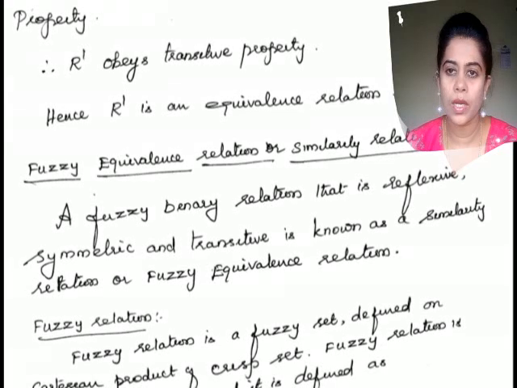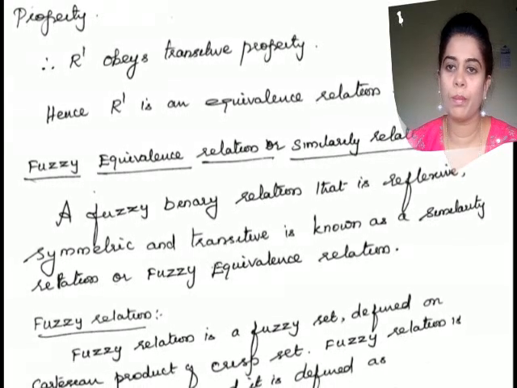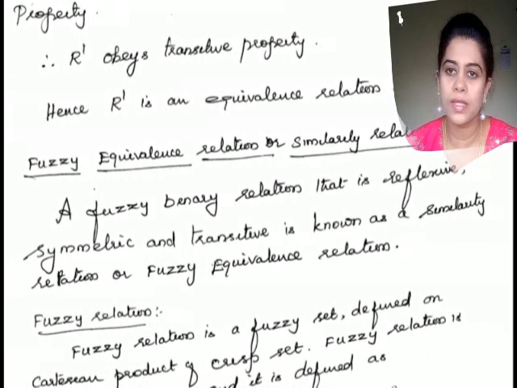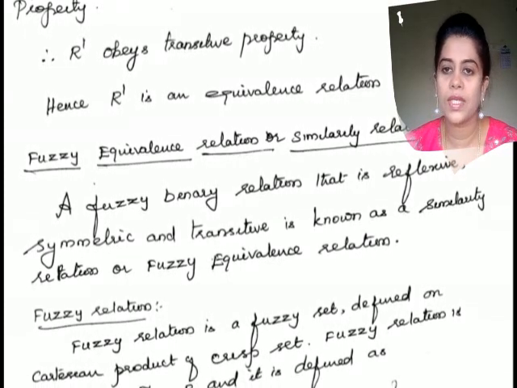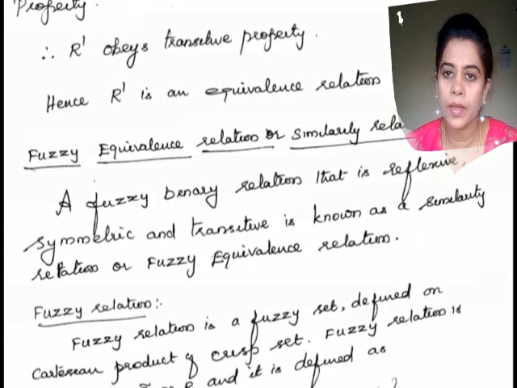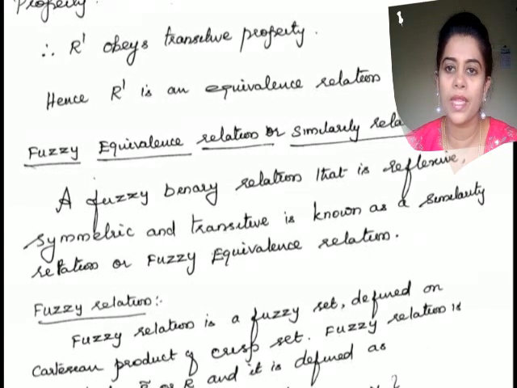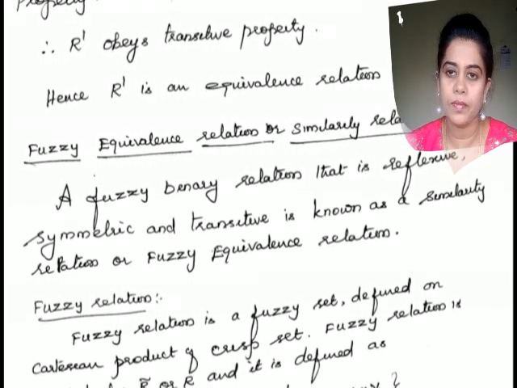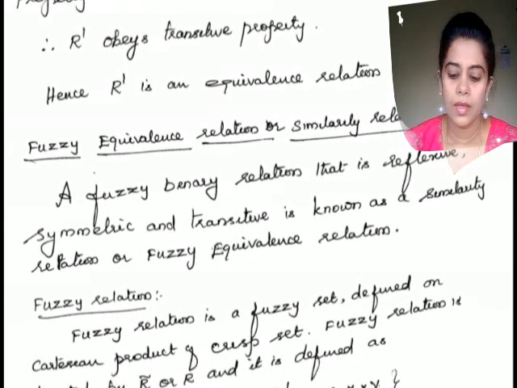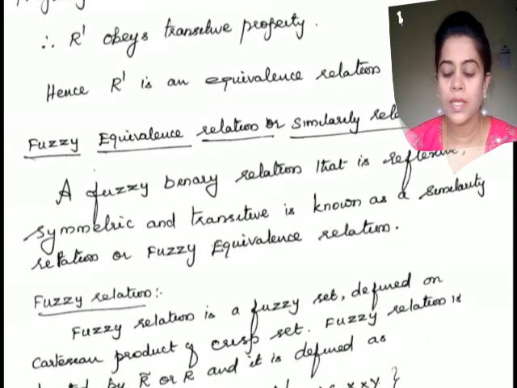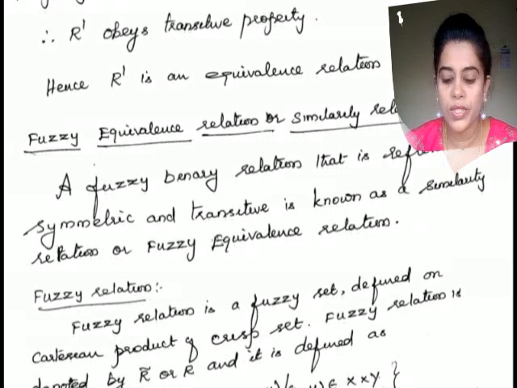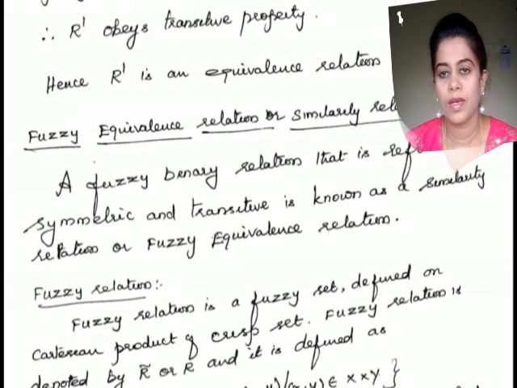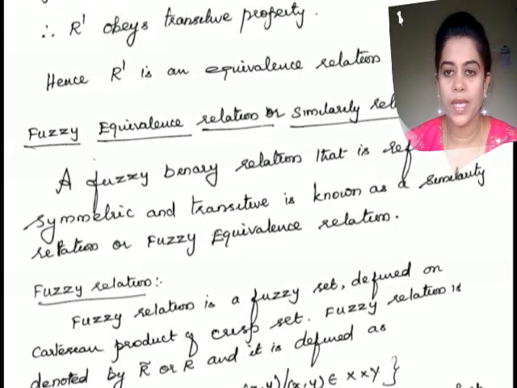And here we are talking about the membership, which means how strongly connected, strongly related they are. That is what we are insisting by the membership, where mu R tilde of x comma y is the strength of the relation, which is the membership function. Let me explain by a graph.